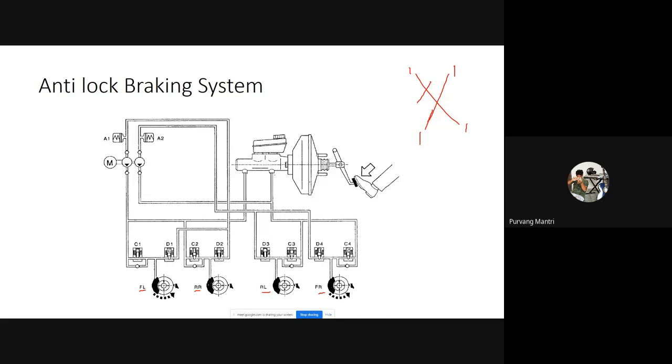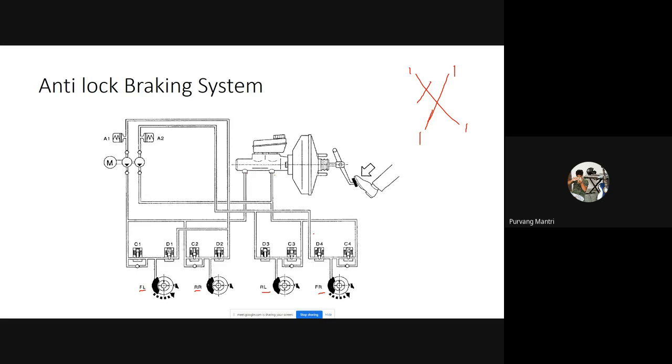So in this case, when the brake pedal is applied, there are valves provided with each and every wheel. There is a sensor on each wheel which sends the data to the microcontroller, and the microcontroller has control over these hydraulic valves: C1, D1, C2, D2, C3, D3, and C4, D4. So these valves are actually controlled by the microcontroller.